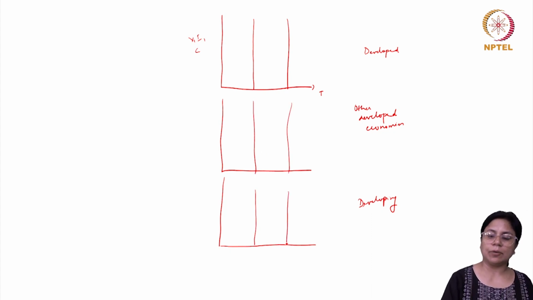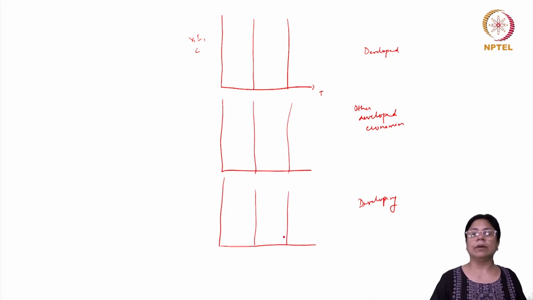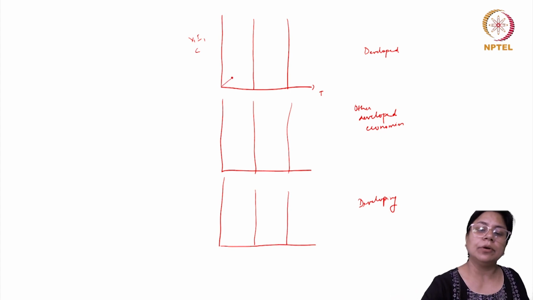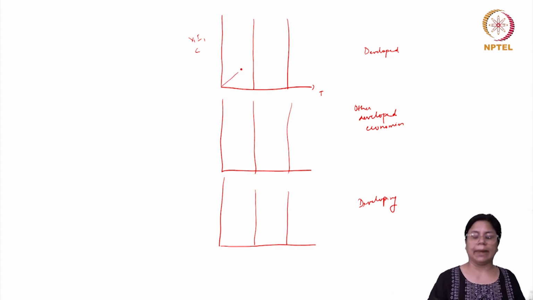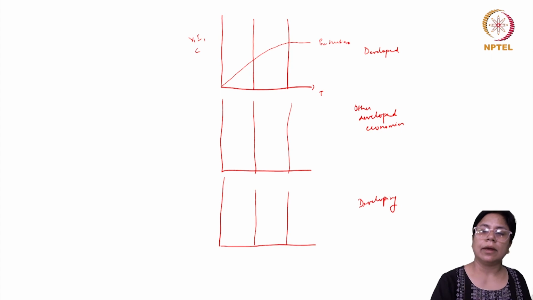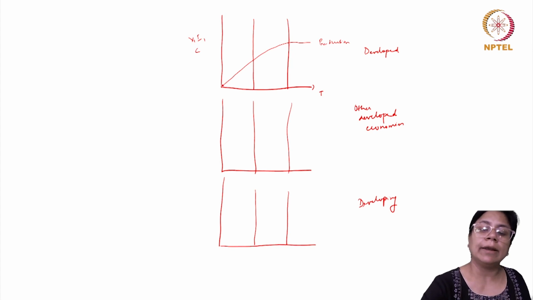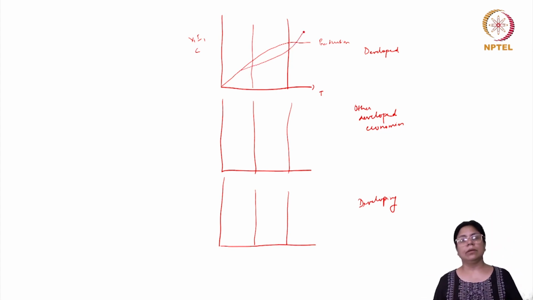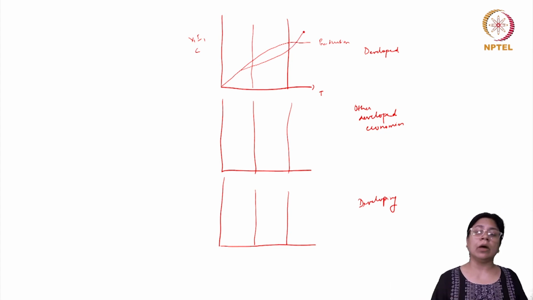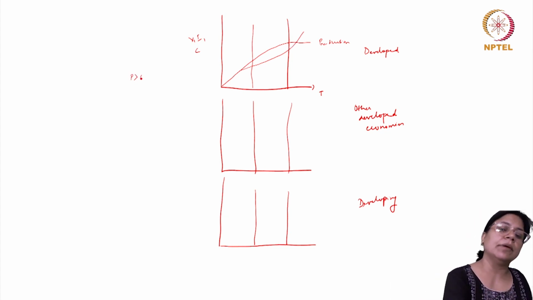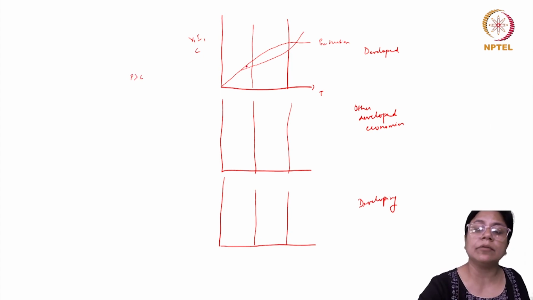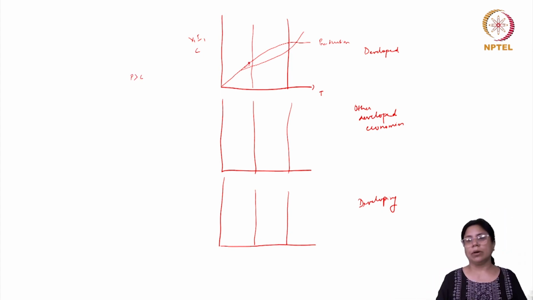So here, let us say a product like Xerox initially came in an economy like America, where it is now being produced and consumed also by them. Production, and then you have a curve for their domestic consumption. So there you will find that initially the production and the consumption are the same. Over a period of time, it actually diverges. So where is this divergence going now? You find that the production is more than the domestic consumption. That means now this amount is being exported to the other economies, right?